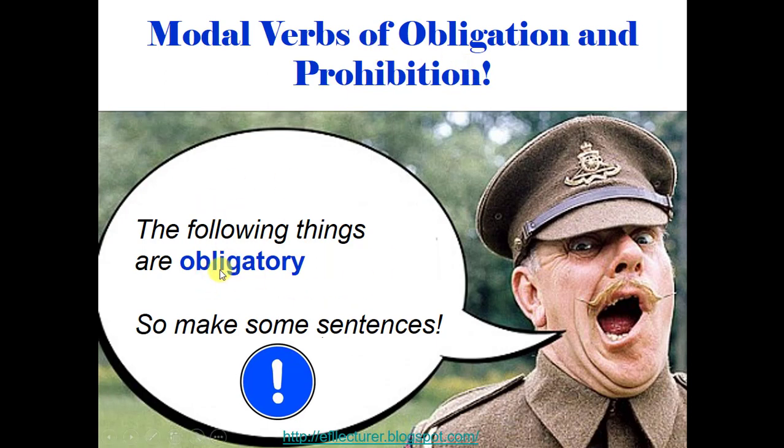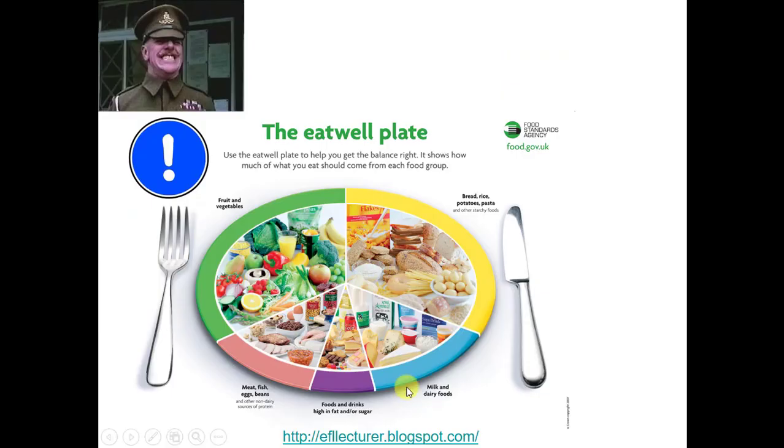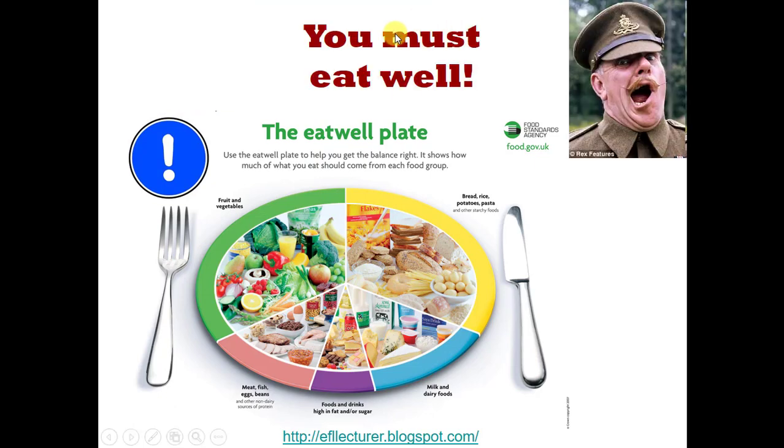Now, here, we're going to make things that are obligatory. So, let's go. We analyze that it is healthy food. So we can say that you must eat well. And this is also an obligation that is imposed by myself.